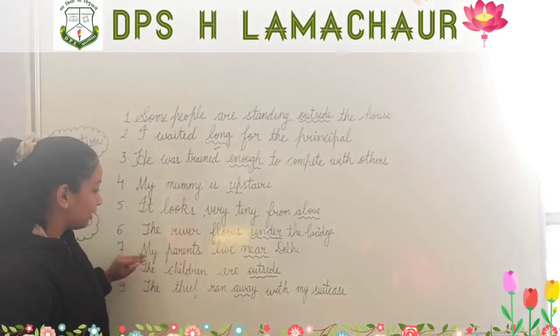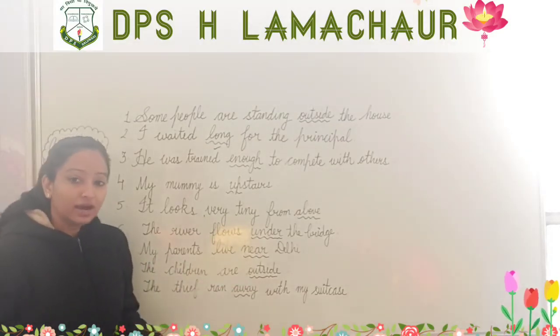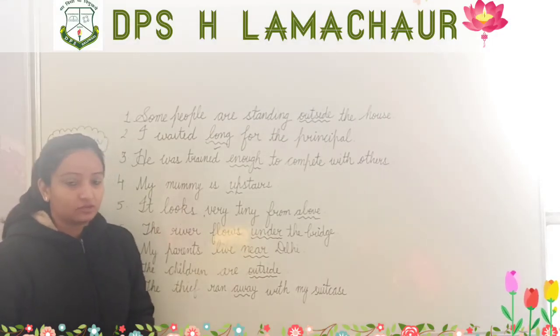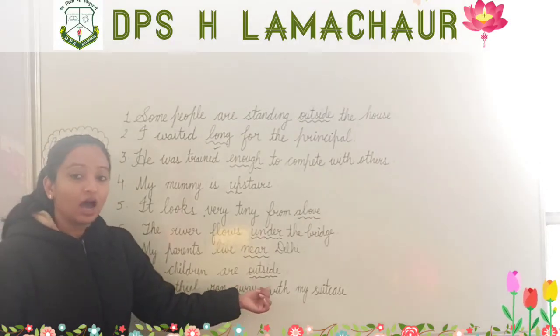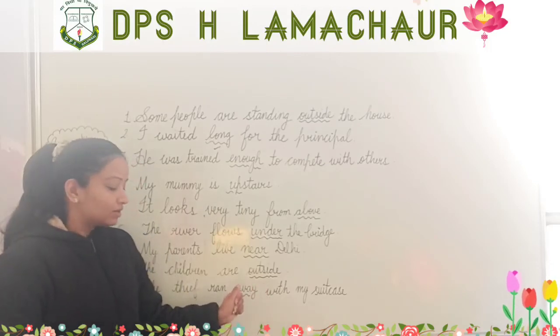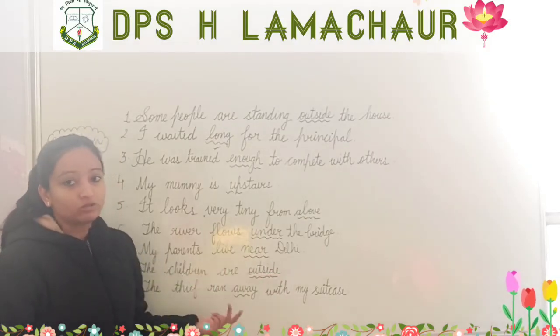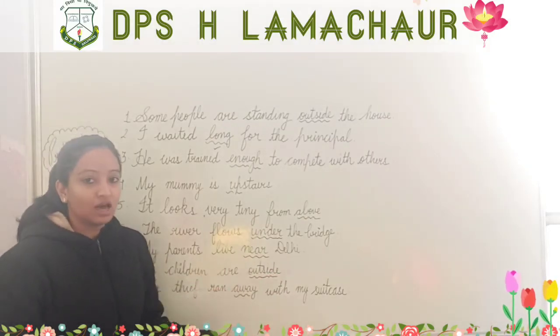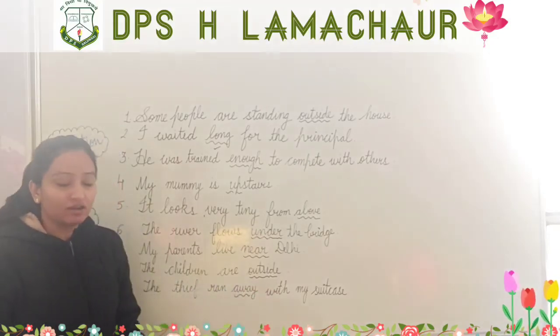Now the next is: the children are outside. So where are the children? Outside. Whenever we get the answer of where, when and how, it means that it is an adverb. So where are the children? The children are outside. And it is an adverb, because here this word outside is not showing the relation between the nouns and the other words. It is just giving us the answer of where. Where are the children? Outside. So it is an adverb.